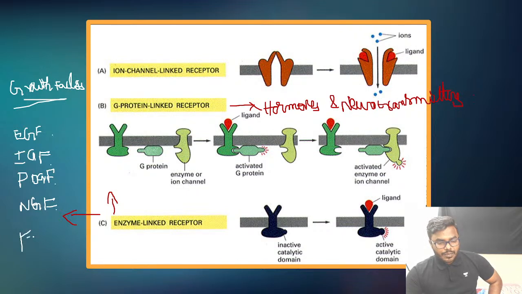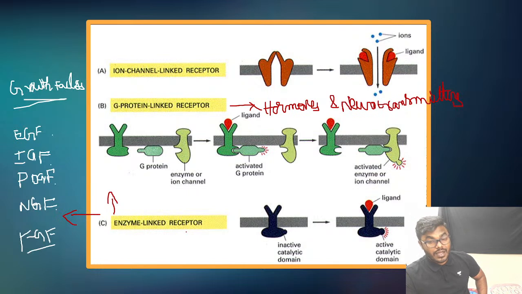You can take another example of FGF also, fibroblast growth factor. These are all the types of growth factors that utilize these enzyme linked receptors in order to show their action. Now the point comes here: how do these enzyme linked receptors get activated and how do they show their action?